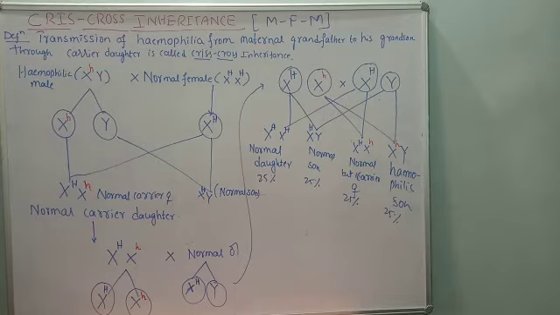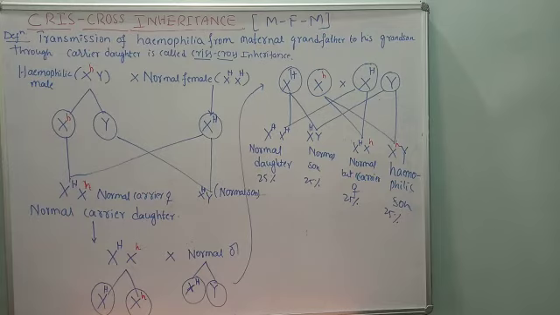In the next generation, what happens? Here the normal carrier daughter is there. When she gets married with a normal male person, he is normal, not having any hemophilia. What are the possible types of genotypes we observe in the offspring?